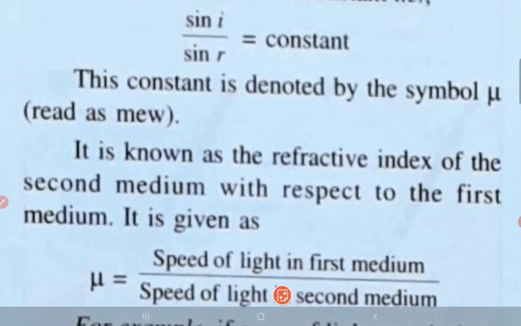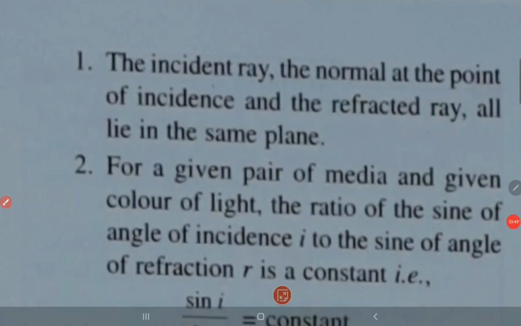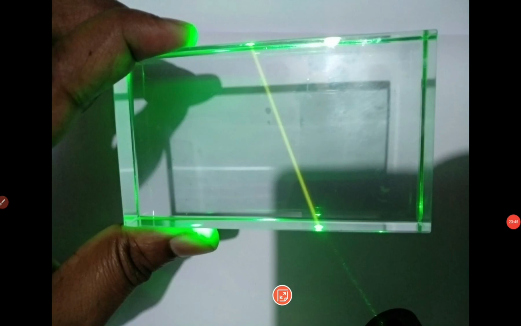One part needs to be explained, that is this part here. The incident ray, the normal at the point of incidence, and the refracted ray all lie on the same plane. To understand this, let us go to an image. Here you can see, let me zoom this picture a bit.